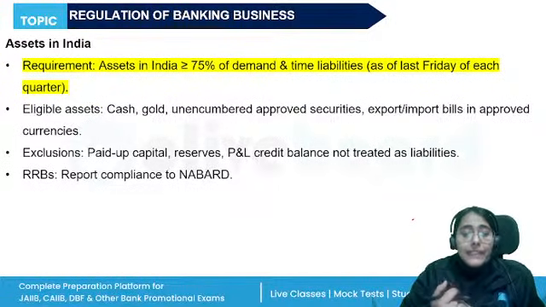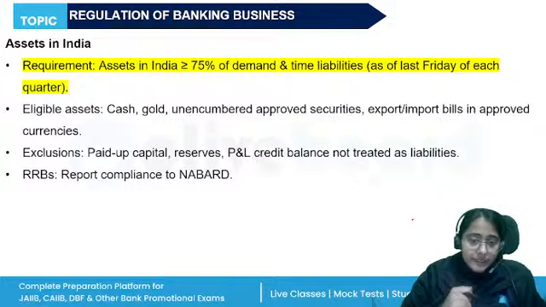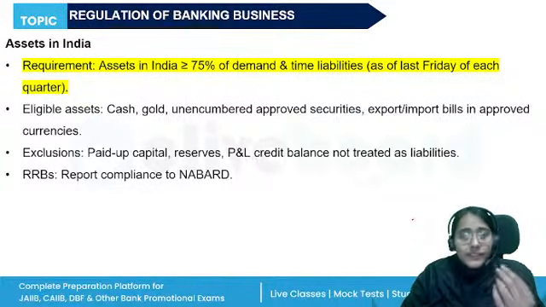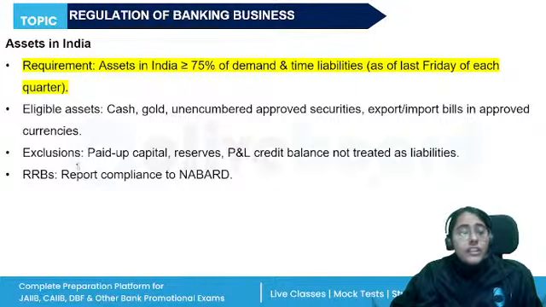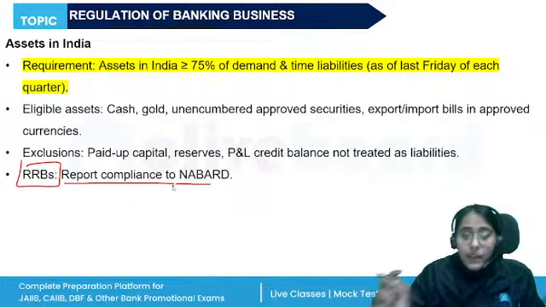It will not be less than 75% of its demand and time liabilities. And within 1 month from the end of every quarter, this return has to be submitted to RBI about the assets and liabilities that they hold in India. The regional rural banks, they will report their compliance to NABARD.